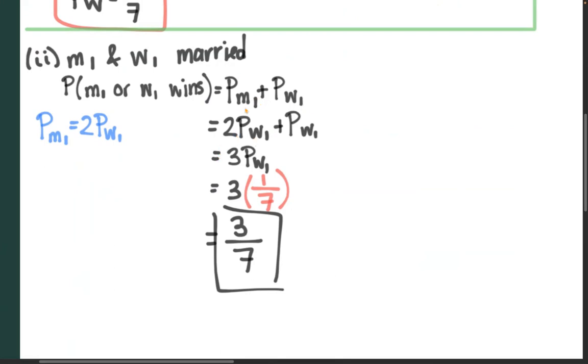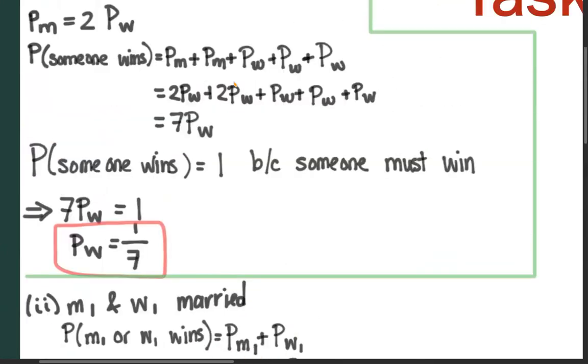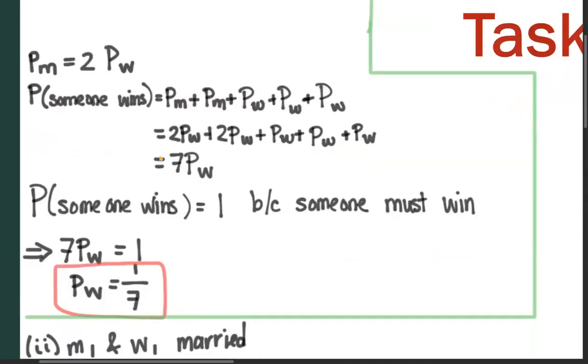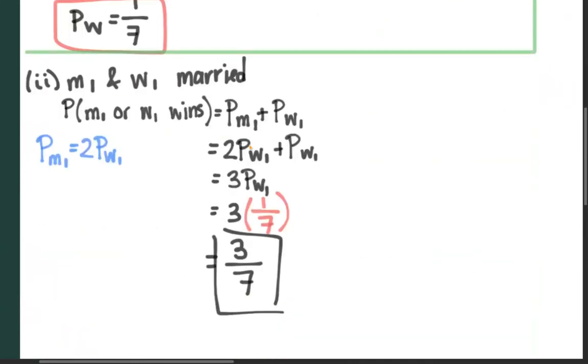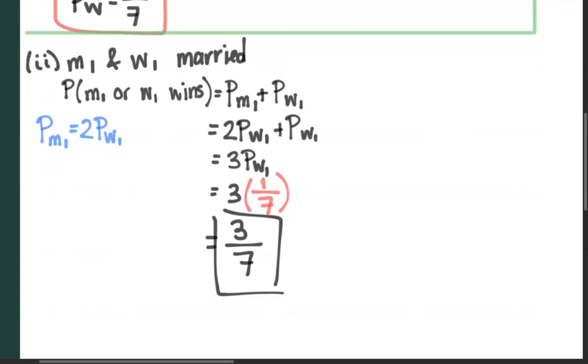And so we know from earlier that PM1 would equal 2 PW1. So if we make that substitution for PM1 here, we would get 2 times the probability that woman 1 wins plus the probability woman 1 wins. So that would be 3 times PW, or PW1.